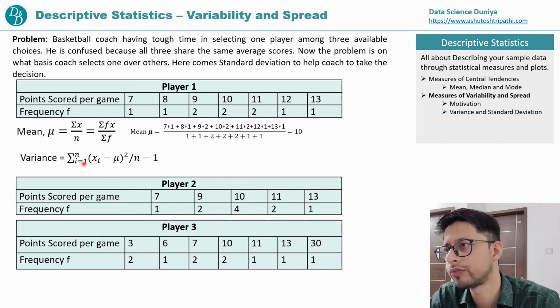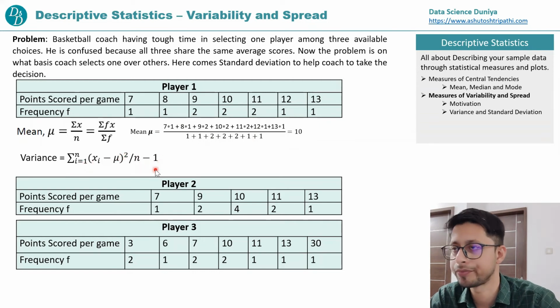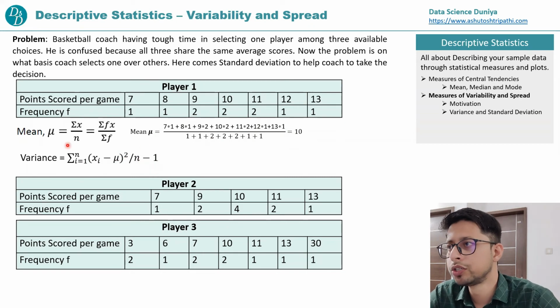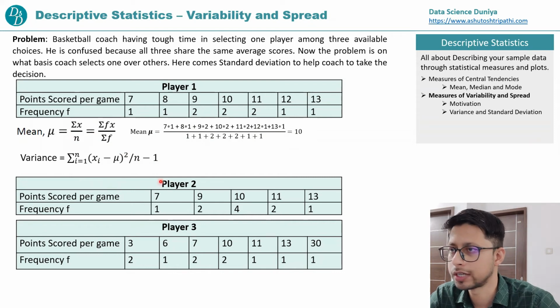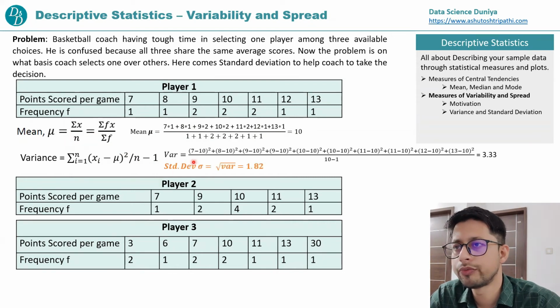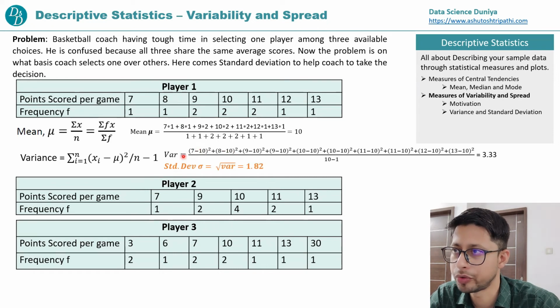This is the formula for variance, (xi minus mu) whole square divided by n minus 1, because we are taking the sample. Mean is irrespective of sample or population, so here we always take n. So don't get confused. Now for variance, 10 is your mean value, so x minus mu. How many x are left? 7, 8, 9, 10, 11, 12, 13, right?